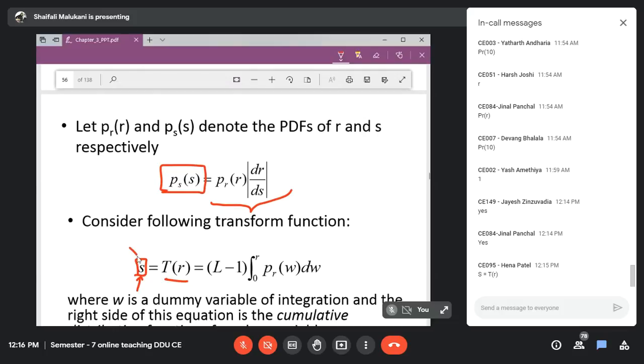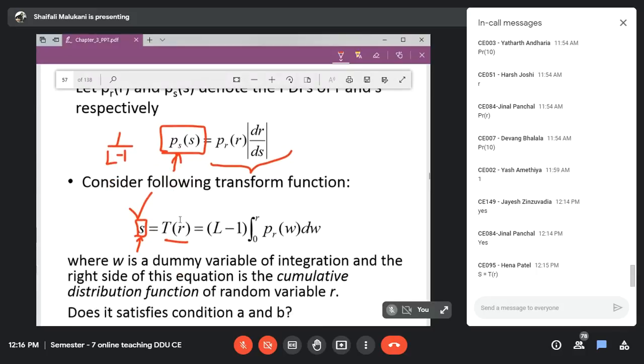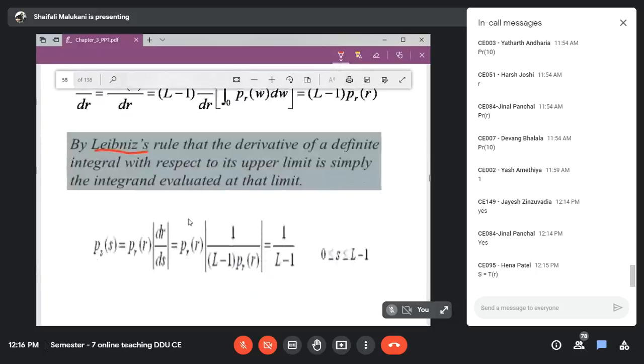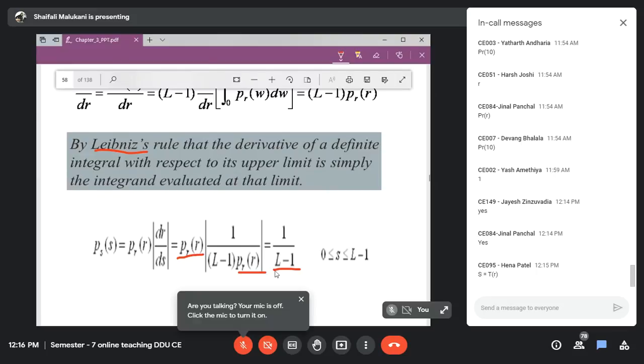Their question is to answer this, but additionally we will use this S and obtain this PS, and it should have a constant value, mostly 1 divided by L minus 1, because it doesn't depend on the input PR, so ultimately that answer should be 1 divided by L minus 1.